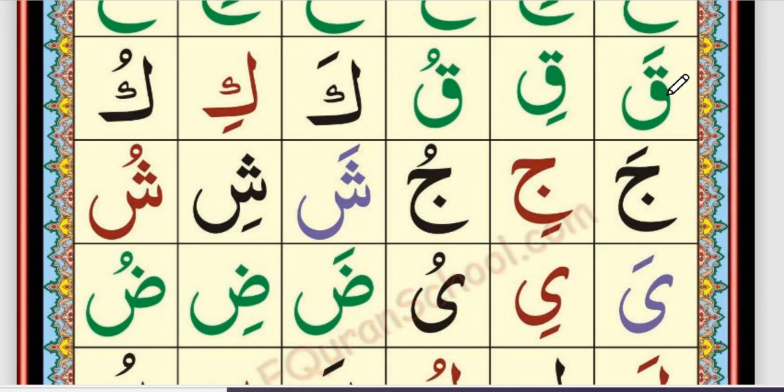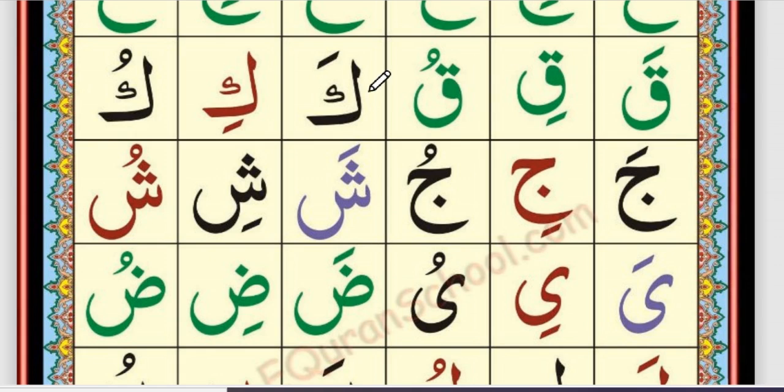Again, Qaf, Zabar Qa. We do not read Zabar, Zair, Pesh by stretching. For example, Qaf, Zabar Qa, Qaf, Zair Qi. No, don't stretch. And don't make a sudden pause. For example, Qaf, Zabar Qa. No, don't make a sudden pause. Qaf, Zabar Qa, Qaf, Zair Qi, Qaf, Pesh Qu. Qa, Qi, Qu.